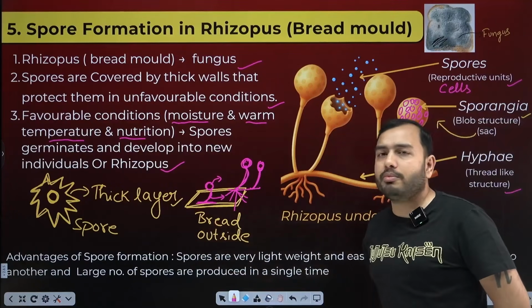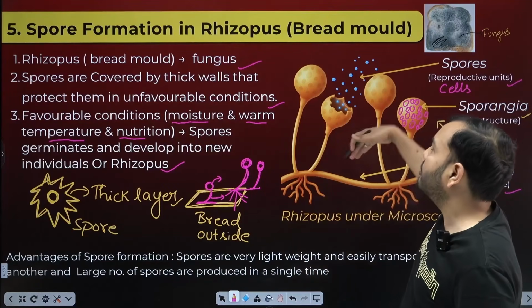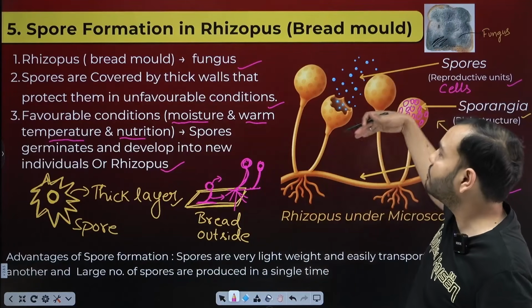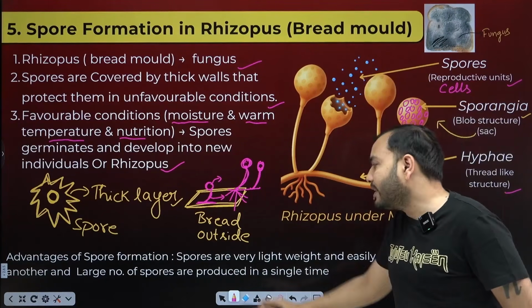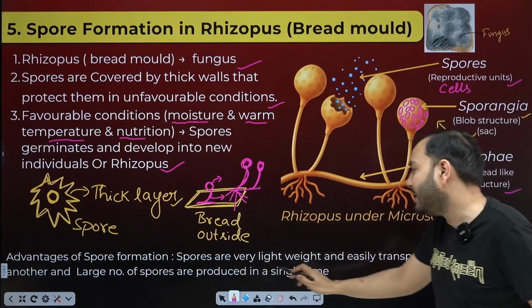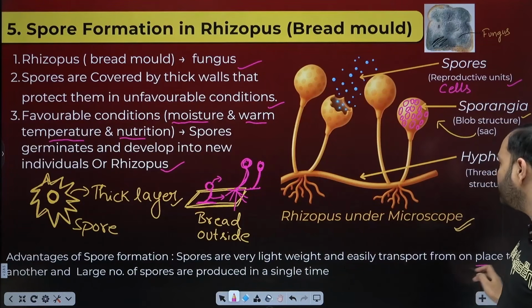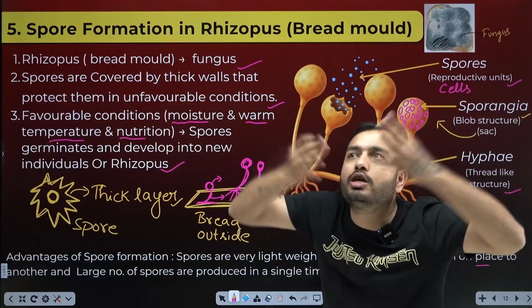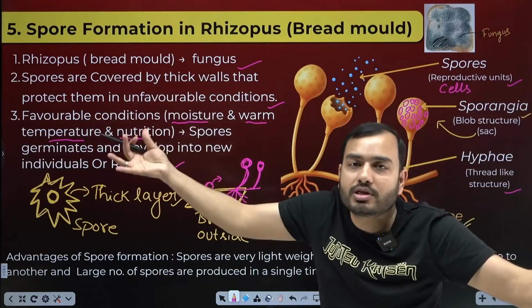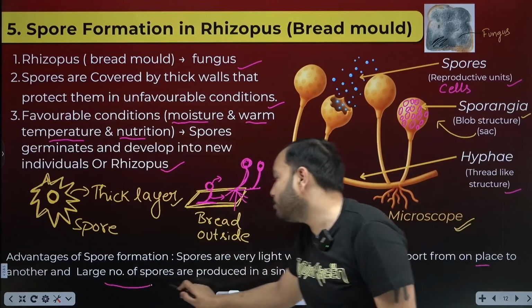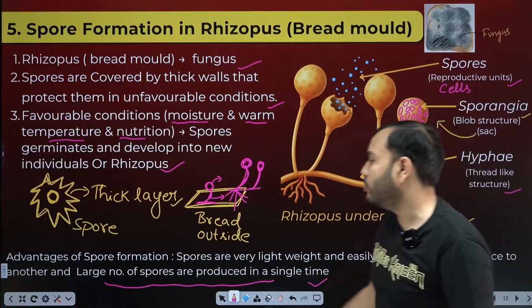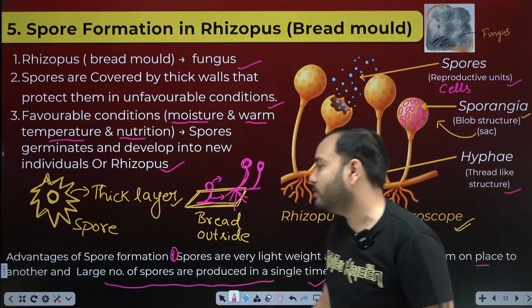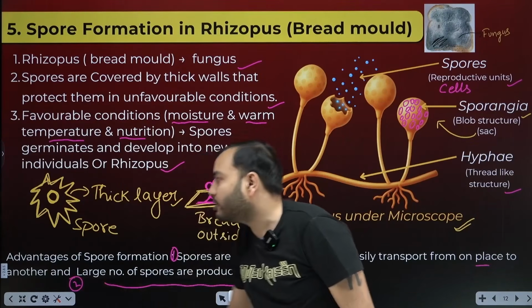What is the advantage of spore formation? The advantage is that once may form many, and immediately many will be produced again. What is the second? They can travel easily. Spores are lightweight and easily transported from one place to another. They are small, taking little space. They can travel anywhere at once. A large number of spores are produced at a single time. So remember two advantages. One is that they are lightweight, so they can travel easily. Second, they can be produced in large numbers.